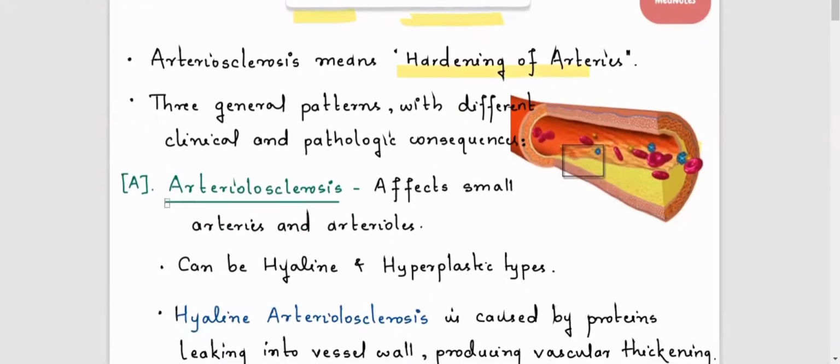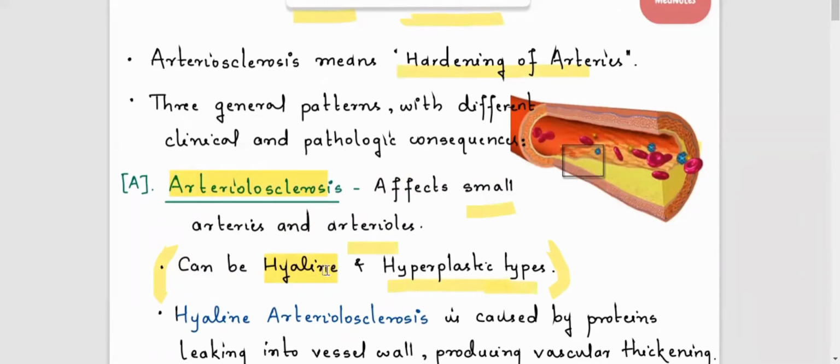Number one, we will discuss arteriosclerosis that mainly affects small arteries and arterioles. It has two types. Number one is hyaline arteriosclerosis and the other is hyperplastic. By the name, hyaline is mainly deposition of some protein in the vascular media. Hyperplastic is mainly multiple divisions of the vascular media.